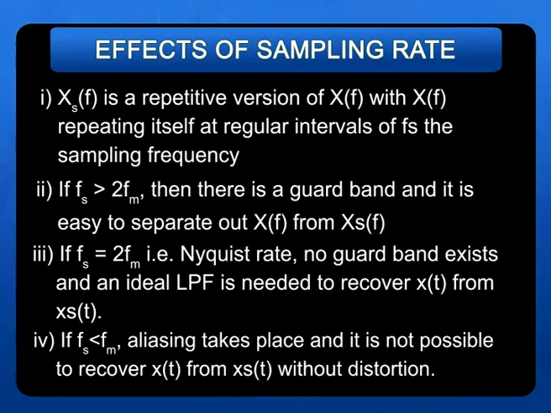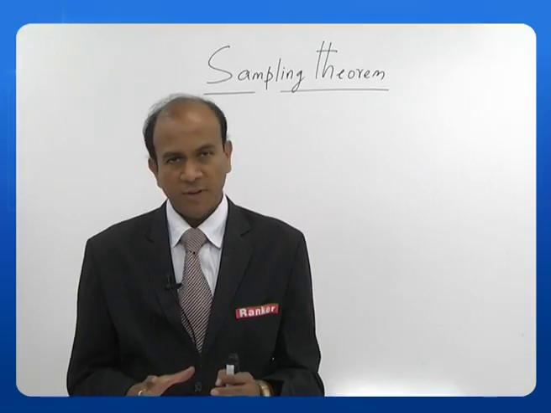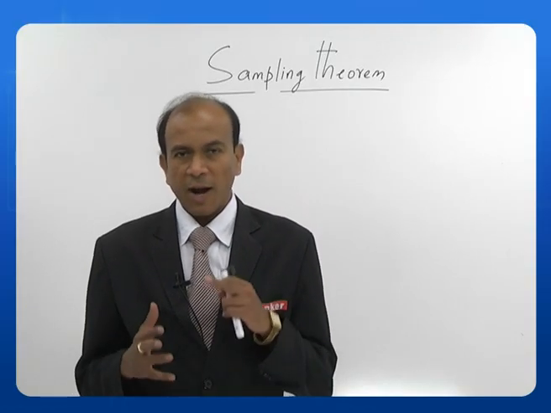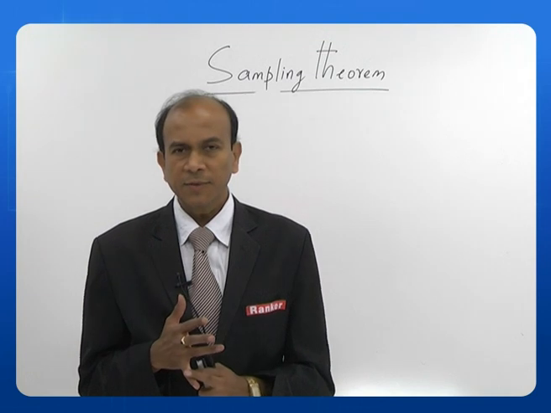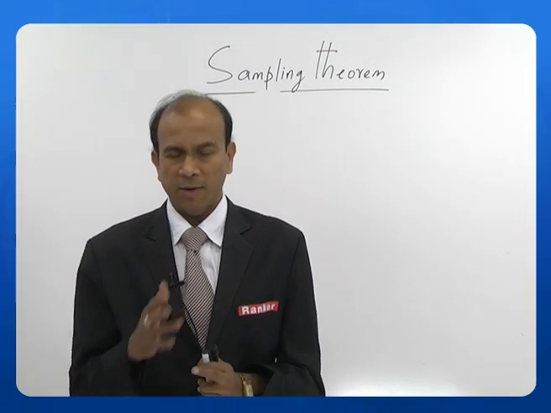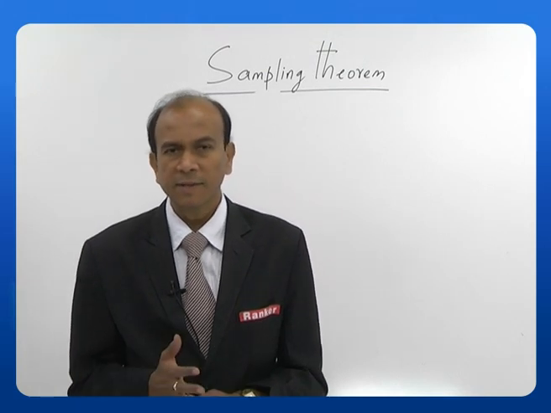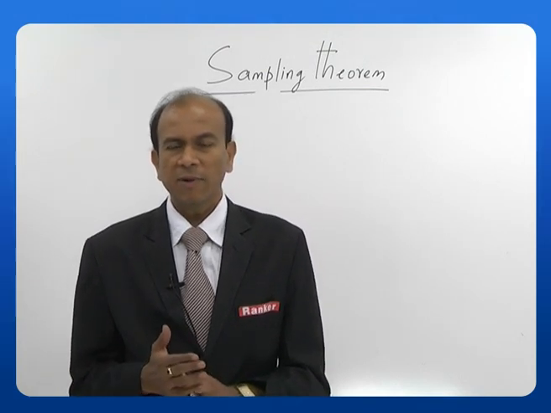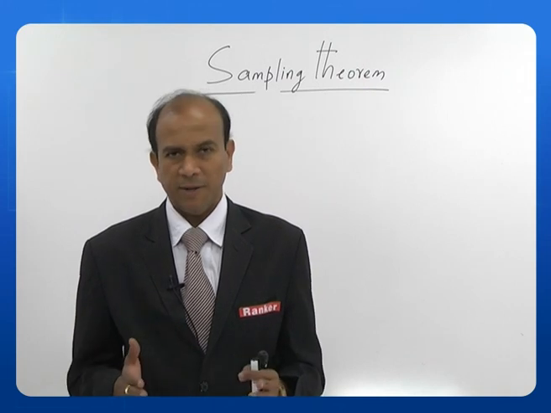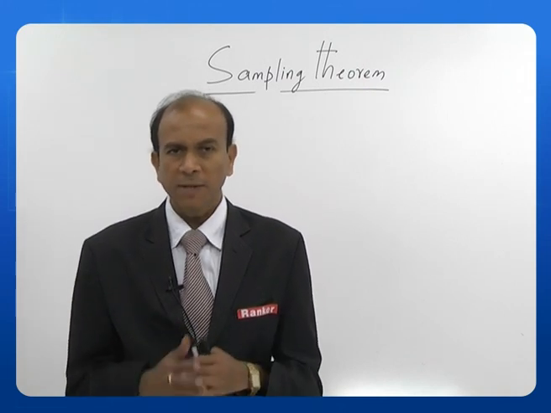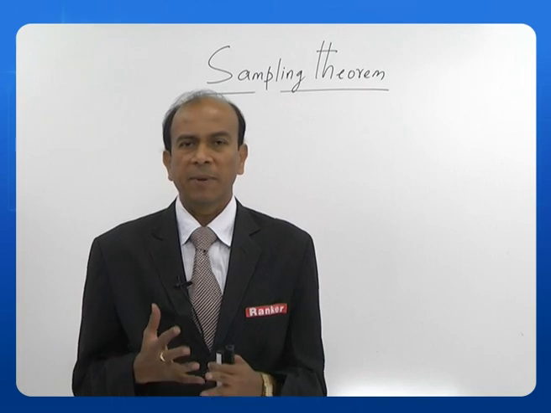If fs is less than 2 fm, aliasing takes place and it is not possible to recover x of t from xs of t without distortion. So we have seen all this, isn't it? So if I undersample, aliasing occurs. If I oversample, in the sense fs is greater than 2 fm, then the guard band exists, easy to separate signals. And if fs is exactly equal to 2 fm, we need an ideal low pass filter to separate. So these are very important points and they all depend on the sampling rate.